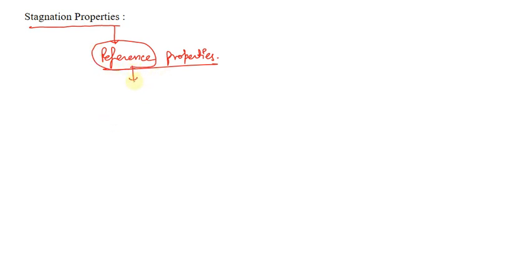To understand this, we're going to see an example of it. So let us just draw a channel. This is a channel, and this is the direction of flow, and this is the inlet section, and I'm denoting it by the number 1, and this is the outlet section, and I have denoted it by number 2.